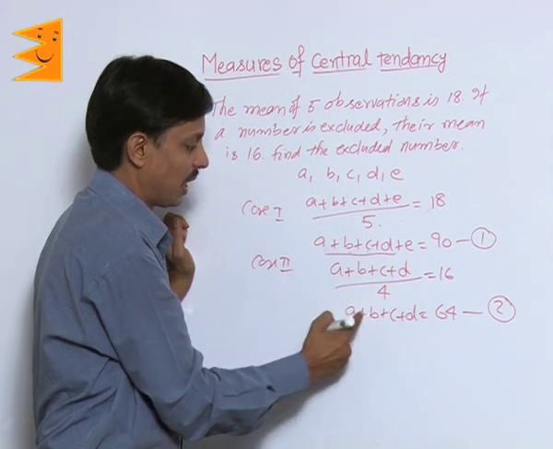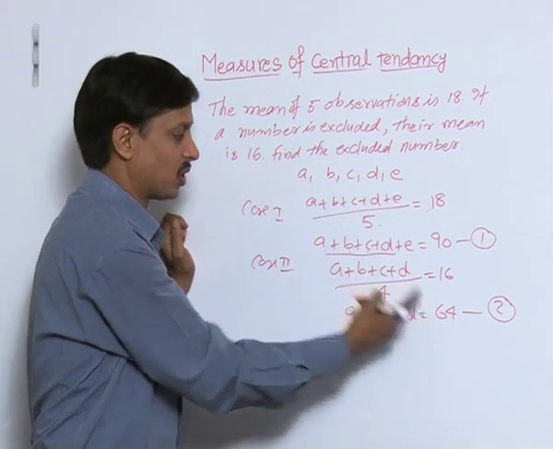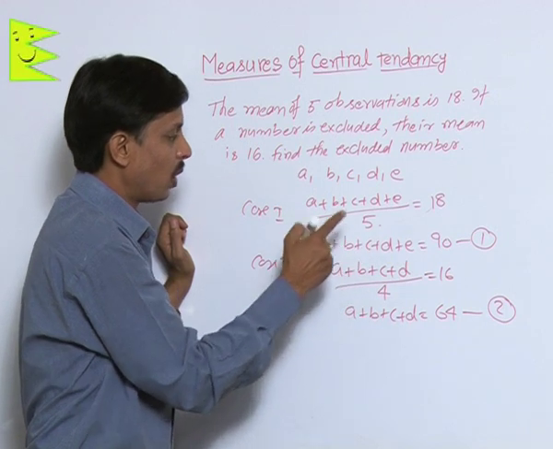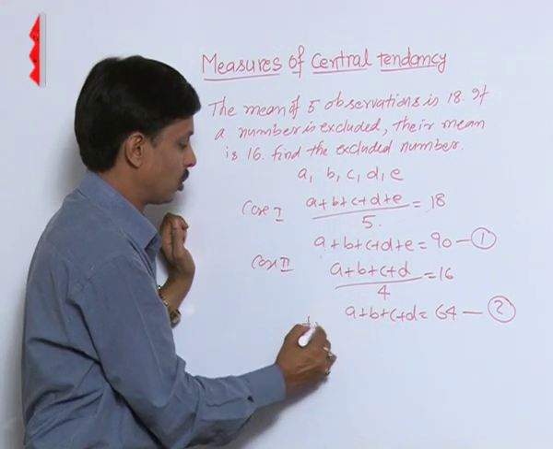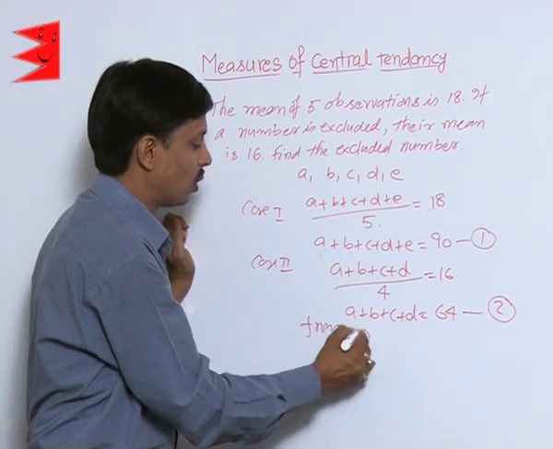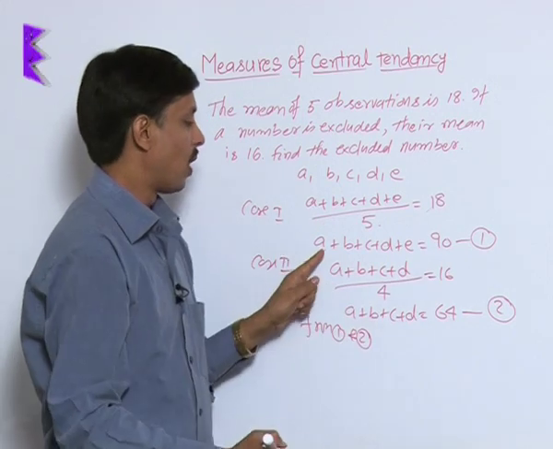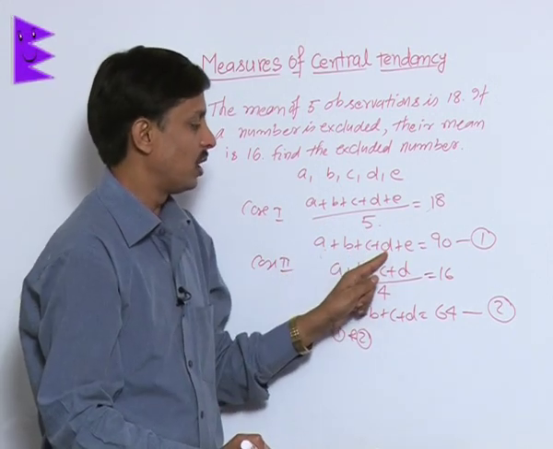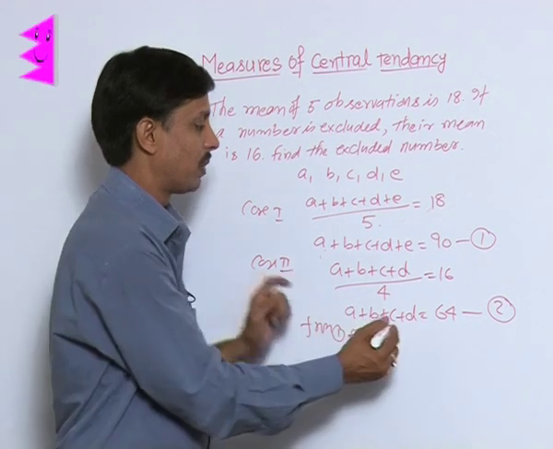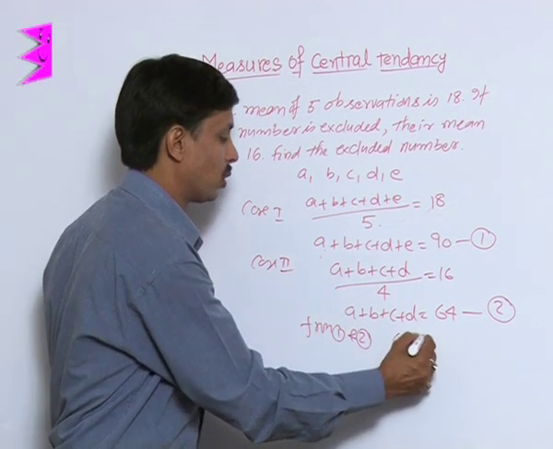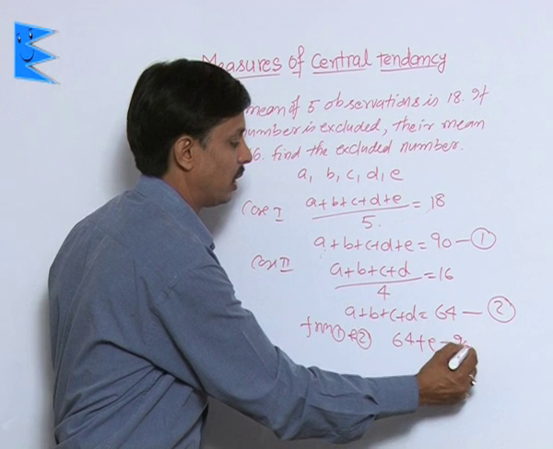In equation 1, A plus B plus C plus D can be replaced by 64 from equation 2. So from 1 and 2, on putting the value of A plus B plus C plus D in equation number 1 from equation number 2, I will get 64 plus E is 90.